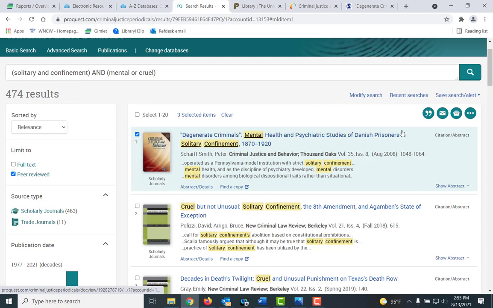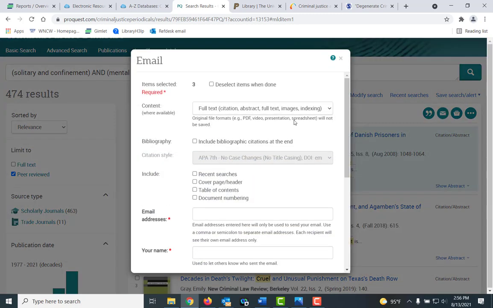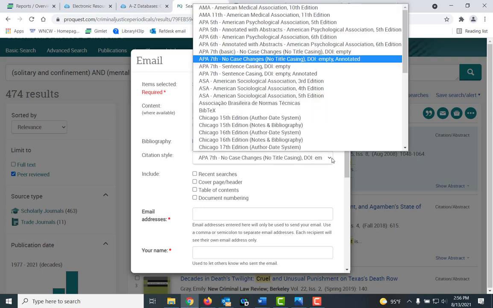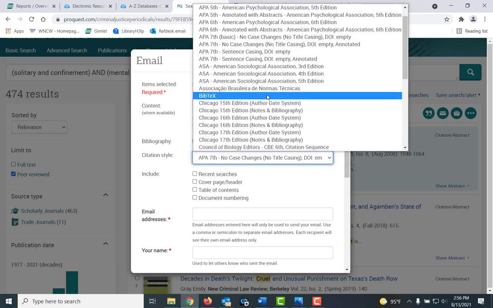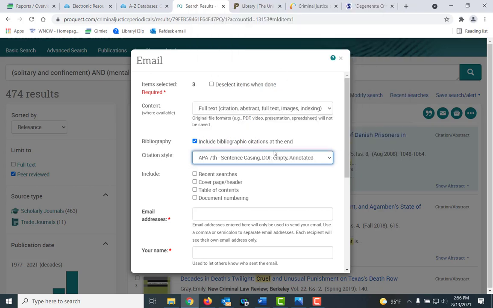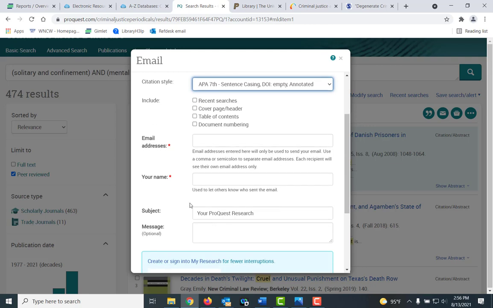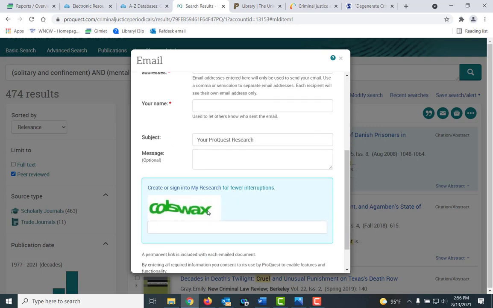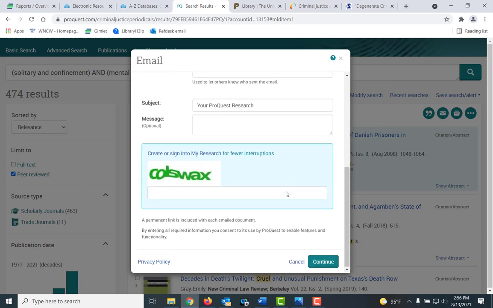Now, when I go to email these, I can click on the email function and it will ask me, it tells me it's 3. I would need to tell it whether to include a bibliography. And again, I would probably choose sentence casing. You need to put your email address, your name, and give it a subject, because everything will come in your ProQuest research. And then you can send it.